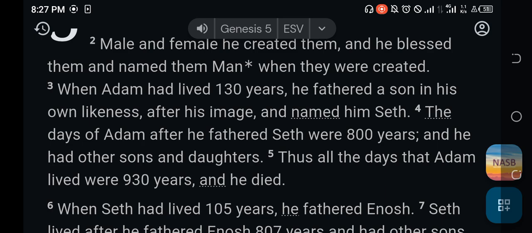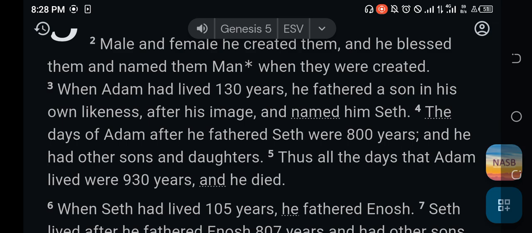The days of Adam after he fathered Seth were 800 years. Now, take note of the ending of verse 4: and he had other sons and daughters. So it was from these daughters that the sons of Adam got themselves wives.